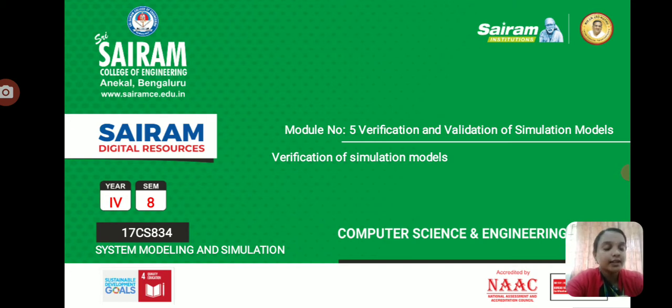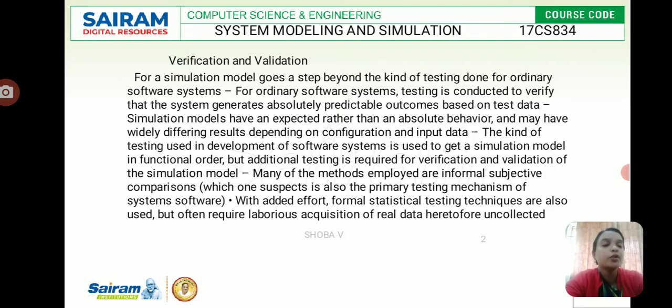Verification is a process of comparing two or more results to ensure accuracy. In this process we have to compare the model's implementation and its associated data with the developer's conceptual descriptions and specifications. We have to compare the two or more things and then analyze them. Validation is a process of comparing two results. We need to compare the representation of the conceptual model to the real system. If the comparison is true, then it is valid, else it is invalid.